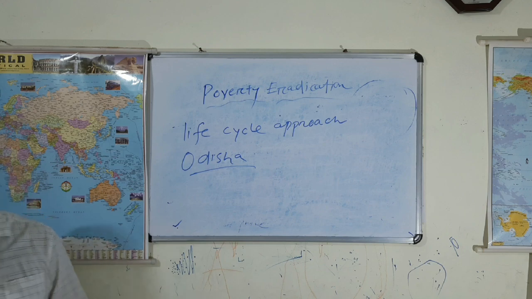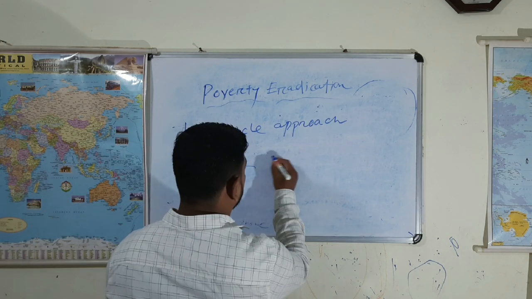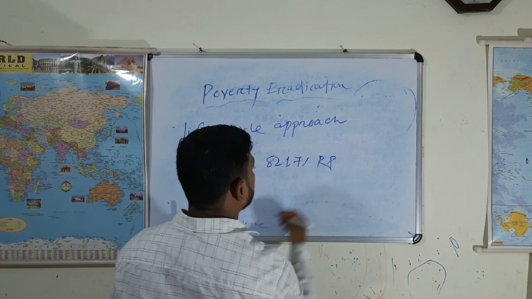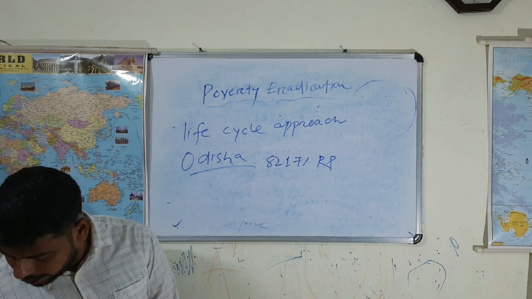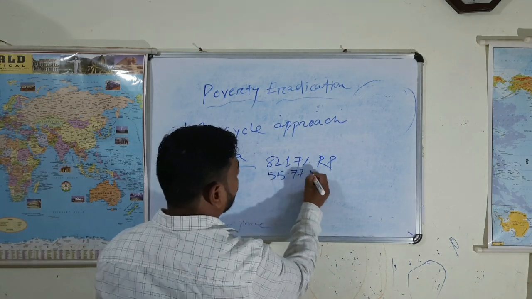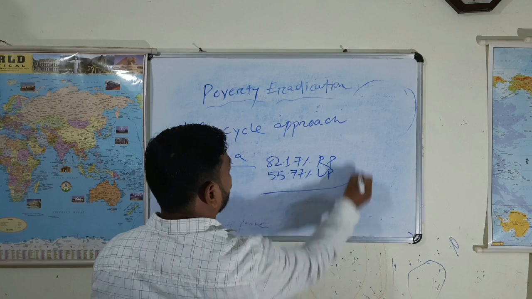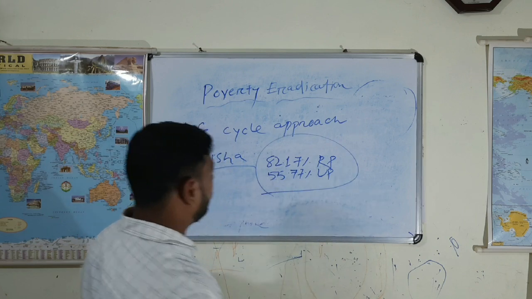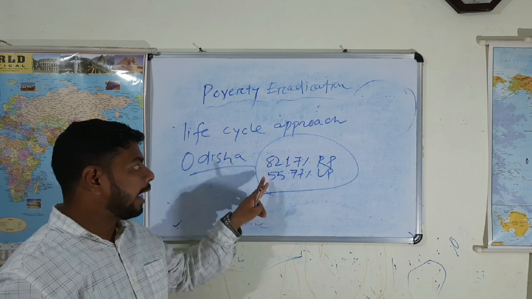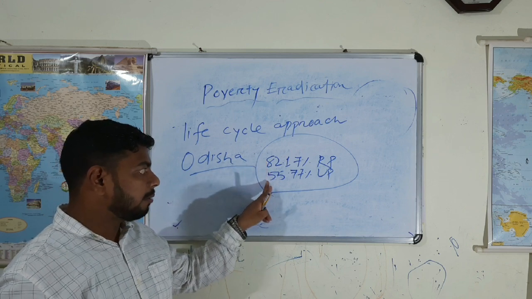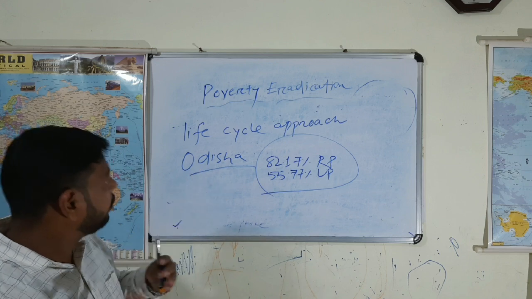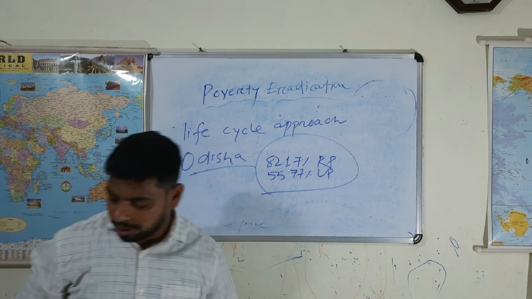82.17% of the rural populations and 55.77% of the urban populations were covered under this act. At the entire India level, I told 75% for rural and 50% for urban, but at the state level, this much is covered, right?